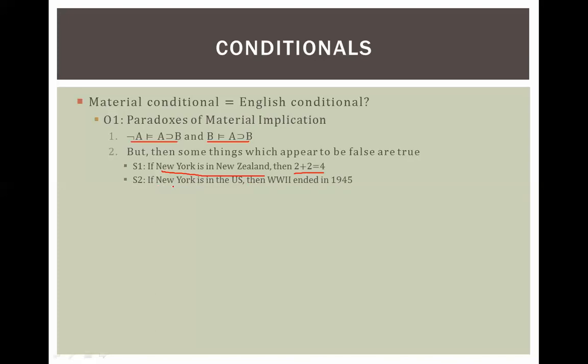Here's another one. If New York is in the US, then World War II ended in 1945, right? Here I have a true B, so therefore I have a true if A then B, right? If New York is in the US, then World War II ended in 1945. But boy, that doesn't sound like what I mean when I say English conditional. Suppose 3, if World War II ended in 1941, then gold is acid. Now this is a false statement, false A, right, not A. So then that would mean that this is a true statement. But again, this seems totally bizarre.